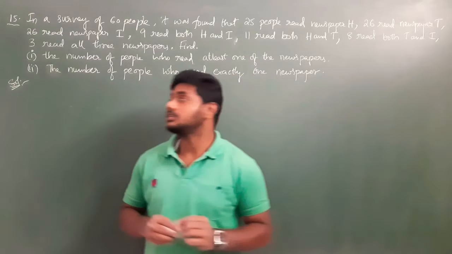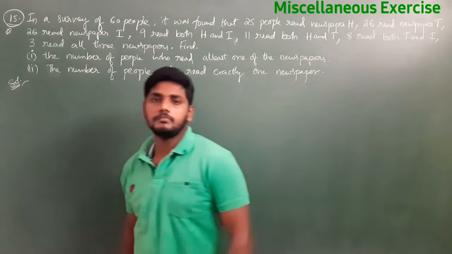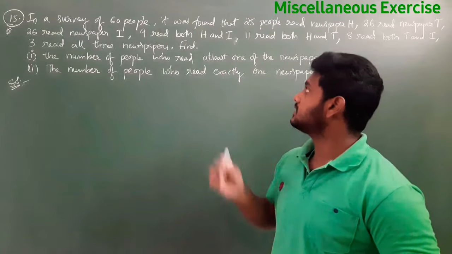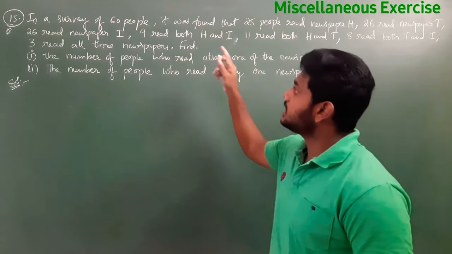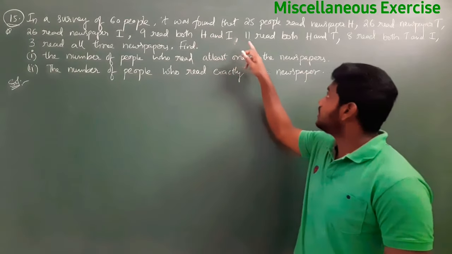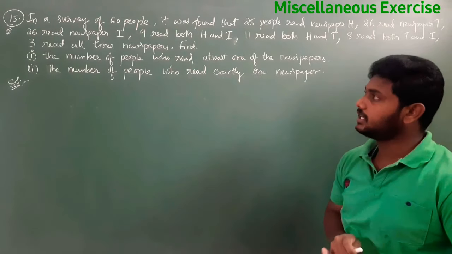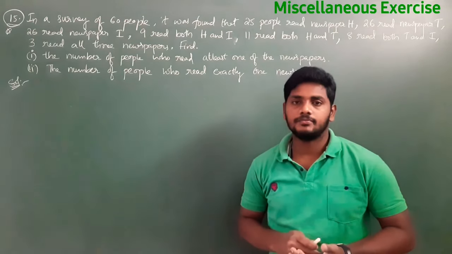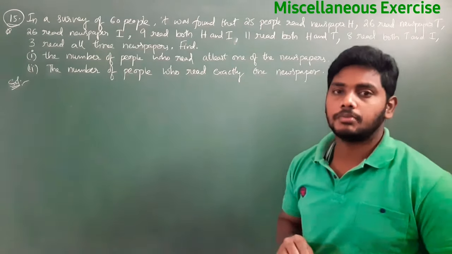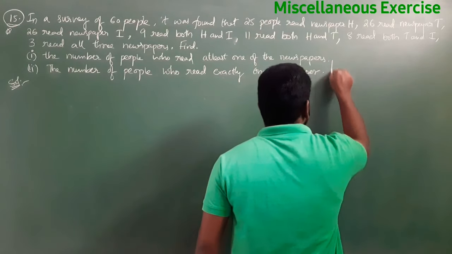See students, this is also a very important question for 3 marks. That is question number 15 from the miscellaneous exercise. In a survey of 60 people, that will become n(U), right? It was found that 25 people read newspaper H, 26 read newspaper T, and 26 read newspaper I. So this question is based on three sets.